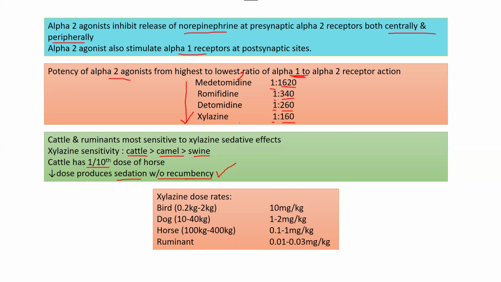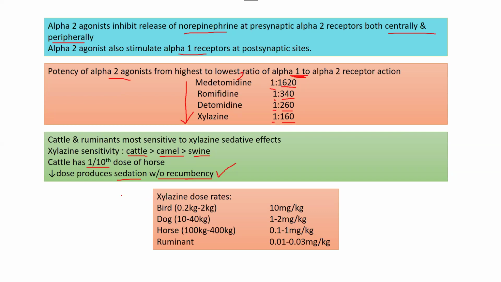When you deal with an animal like cattle, which has a very big rumen, and you have to perform a rumenotomy or any such surgery, it is difficult to deal with these animals when they are recumbent. So it's better that they stay standing and you can perform your surgery easily with analgesia. So alpha 2 agonists are a good choice there.